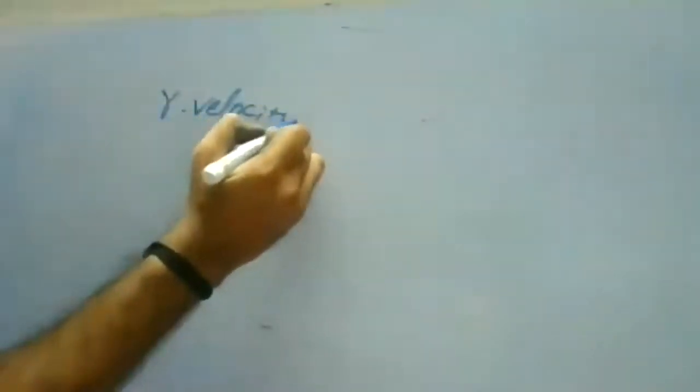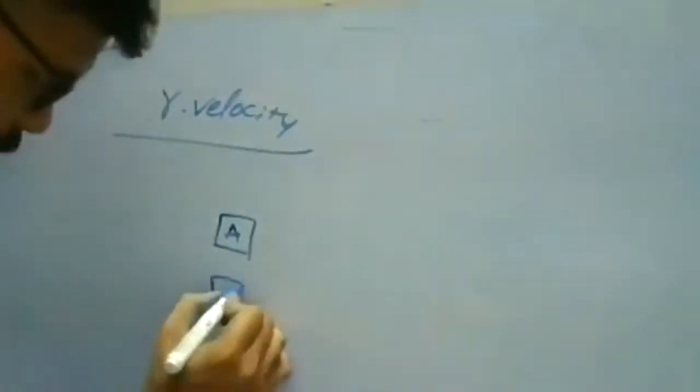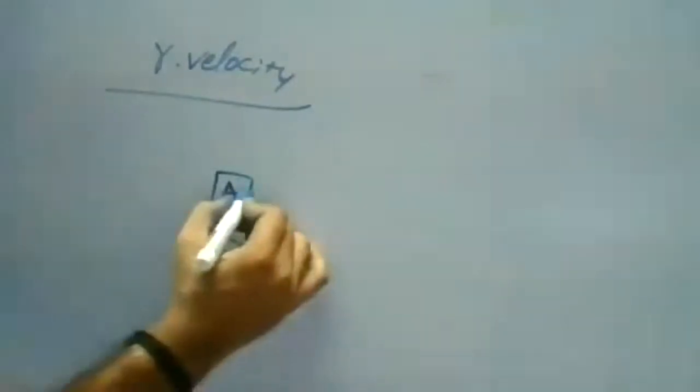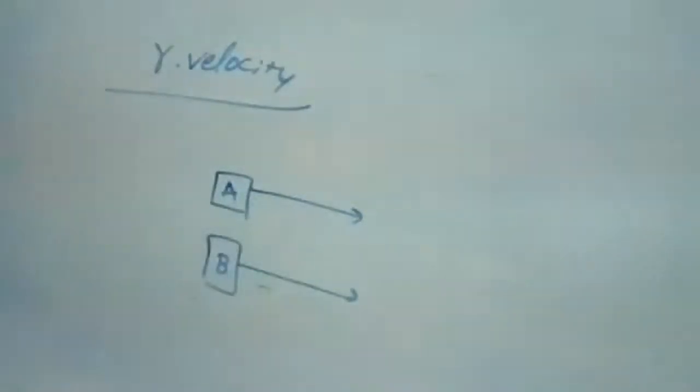Now, so with our simple examples, we'll see relative velocity. Example: assume there are two different conditions in relative velocity. First one, assume there is an object. This is your object, or you can say a vehicle, and there is one more vehicle B. Assume there are two vehicles, A is your vehicle and B is also your vehicle. Assume these two vehicles are traveling in the same direction. Both are traveling in the same direction.